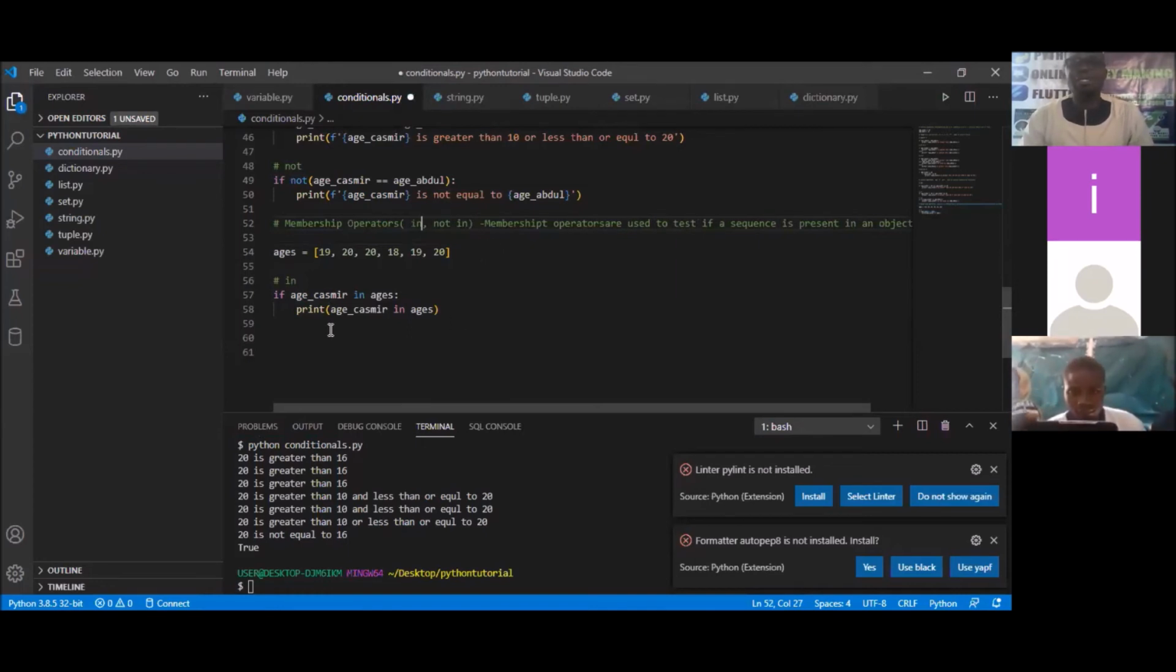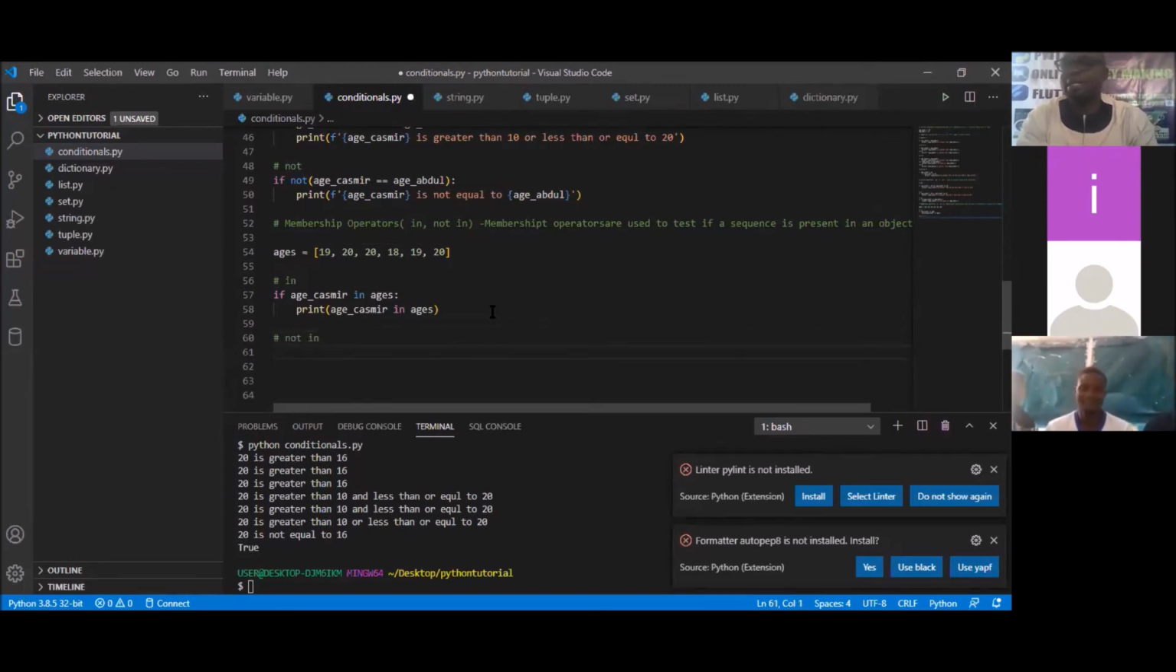So class, are we together? Is it clear? So I think that's where we are going to be ending. Or do we still look at identity? Okay, we can still look at identity operators. But before we look at identity operators, let's check out the not in.